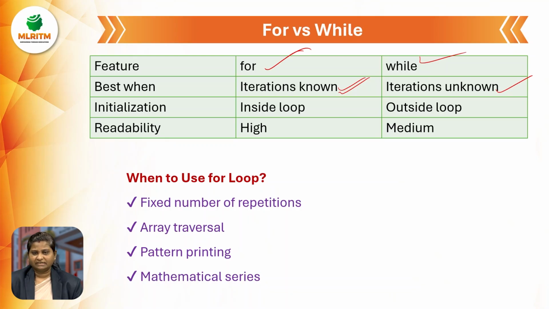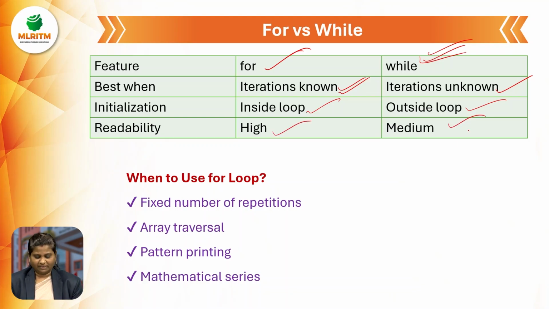Whenever we don't know the iteration, then the while loop is used. Initialization: in the for loop it is inside the loop, in the while loop it is outside the loop. When the loop starts, only then we initialize the values.